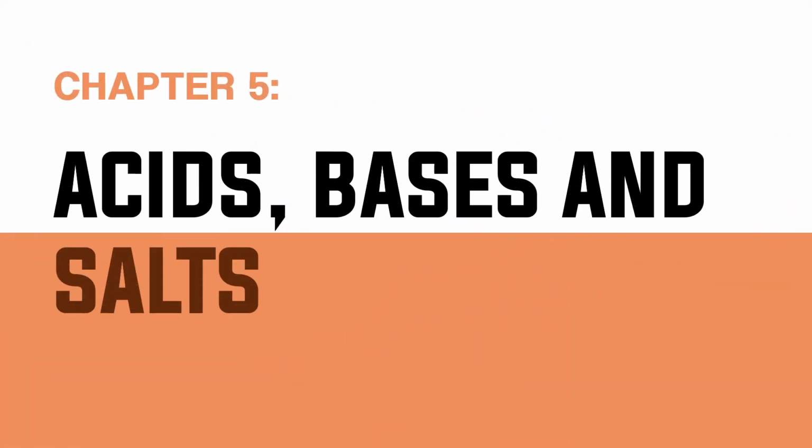Chapter 5, Acids, Bases and Salts. Acids are sour in taste, and a substance that contains acid we can call an acidic substance. Bases are bitter in taste and soapy to the touch, and a substance that contains a base we can call a basic substance. Substances which are neither acidic nor basic are called neutral substances.